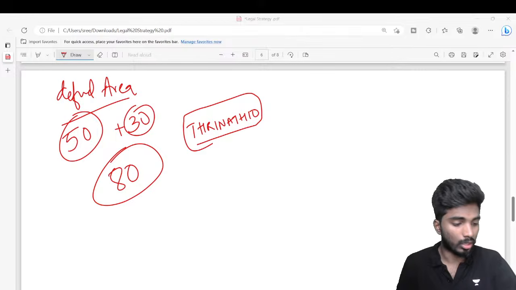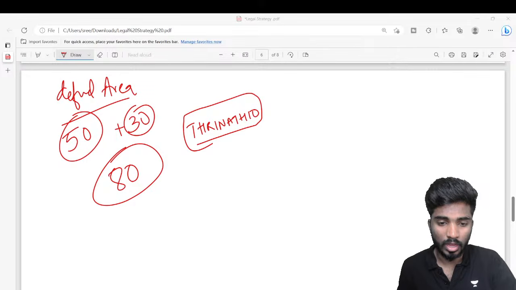If you have any doubt or any question with respect to the legal part of the exam, you can write it down. Otherwise we will be ending it here.